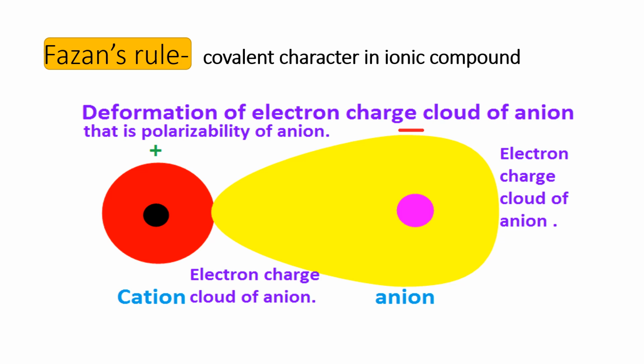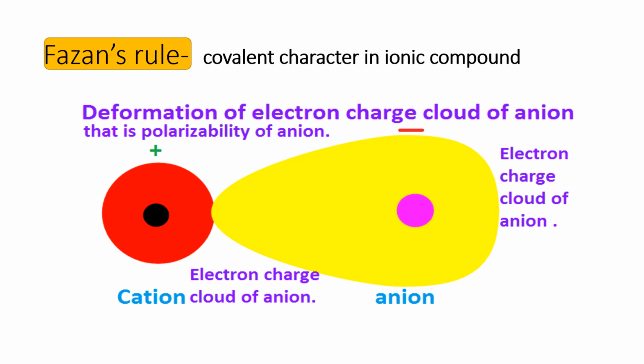So the anion has many electrons and the cation has fewer electrons. The positively charged cation attracts the anion's electrons and its shape gets deformed. This deformation of the electron charge cloud of the anion is the polarizability of the anion.